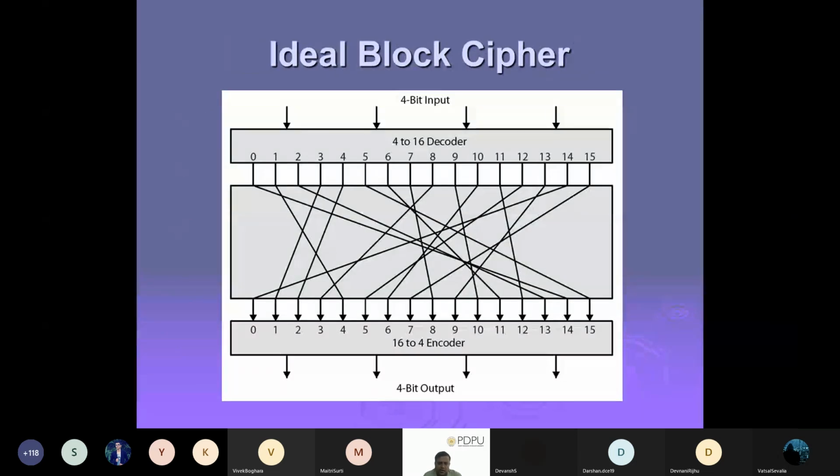This is based on techniques from microprocessors. Maybe you have seen this in a previous deck or another subject. We have a decoder where a 4-bit input maps to one of 16 outputs, 0 to 15. So in total there are 16.